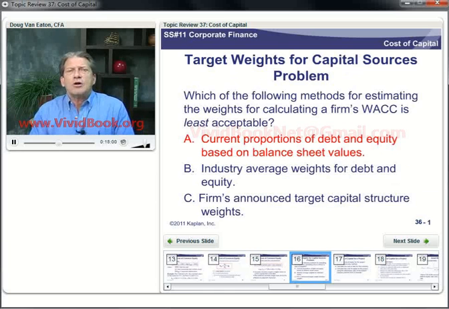Okay, our target weights. Here's a practice problem for you. Which of the following methods for estimating the weights for calculating a firm's weighted average cost of capital is the least acceptable? So I'll give you a second to decide on one of these answers as your favorite.